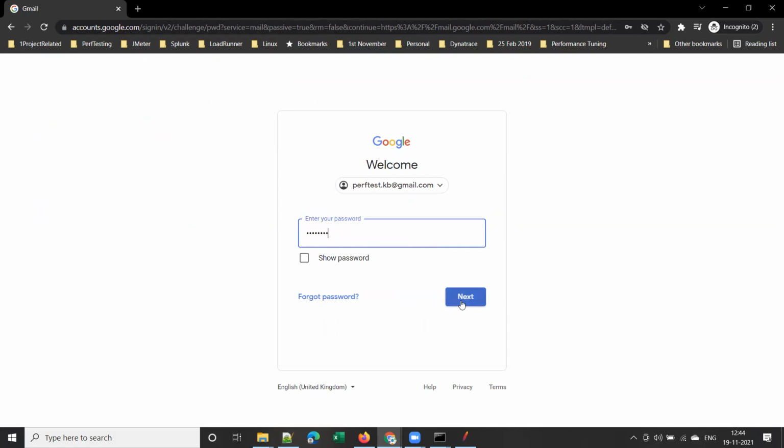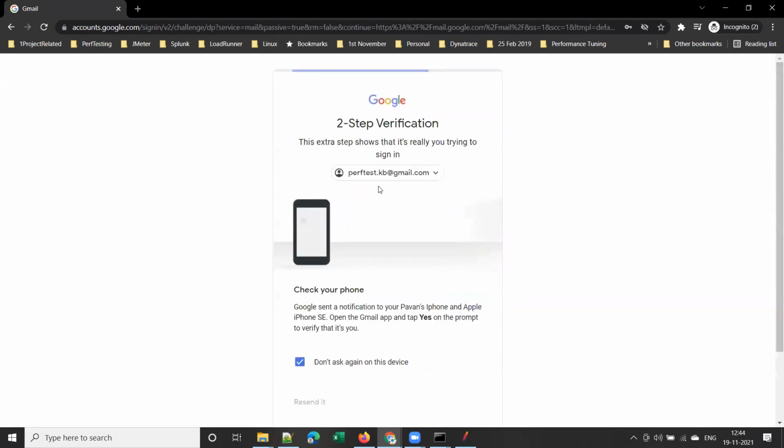Once you enter your password and click next, I have enabled two-factor authentication, so I'll get a notification on my mobile. Once you complete this two-factor authentication, it will allow you to log in to your mailbox, isn't it? So this is the functionality of the application.